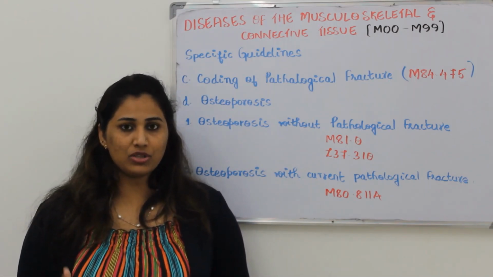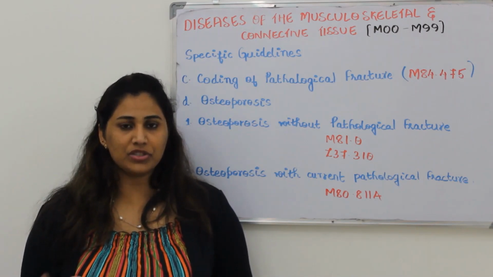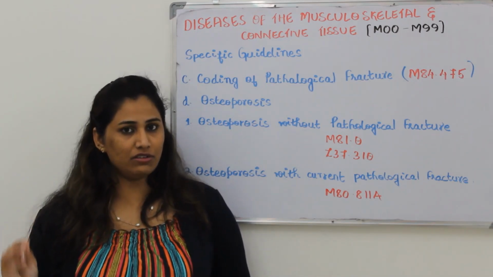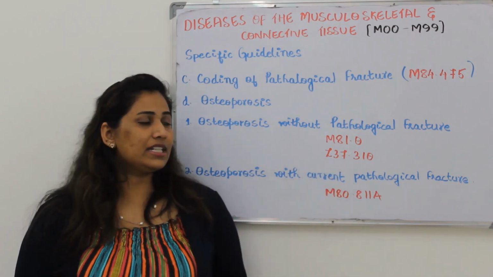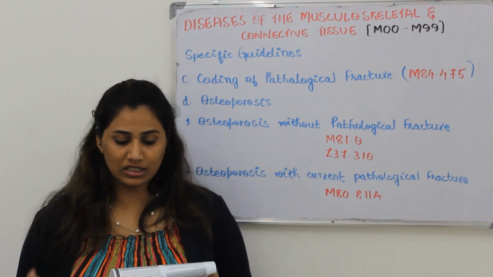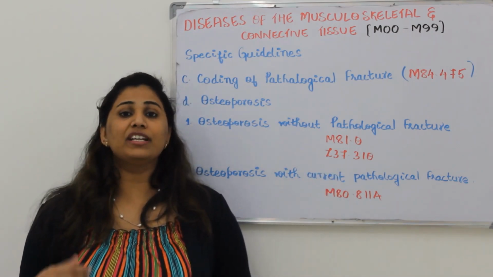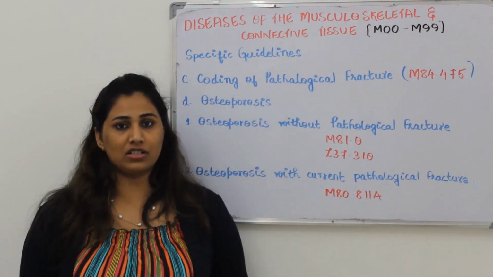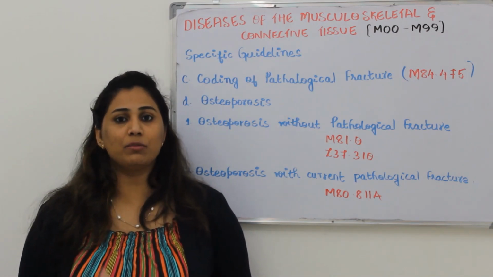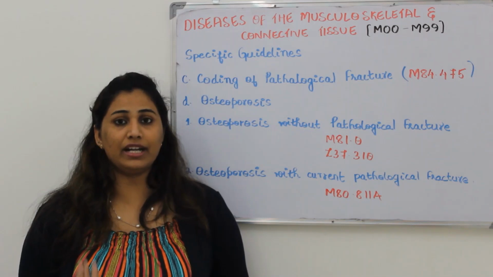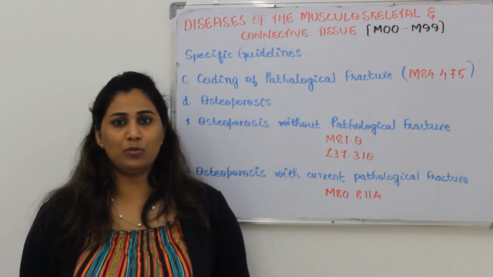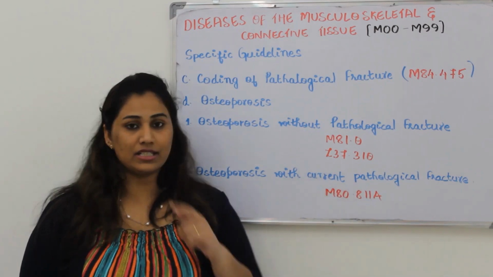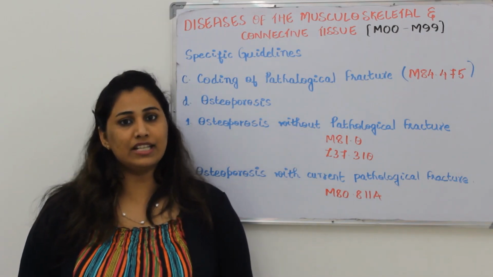I have already told you the patient has come with osteoporosis and there is no current pathological fracture. And this Z87.310 is nothing but personal history of healed osteoporotic fracture. That means if the patient has had any fracture due to osteoporosis in the past history, then we will indicate it as a status code, that is the Z series.